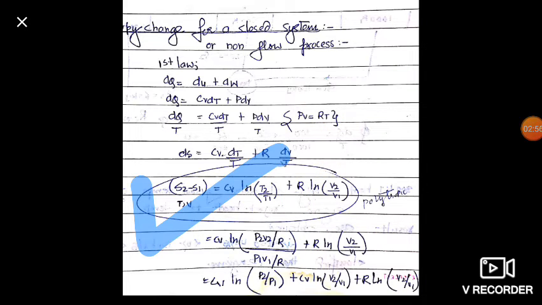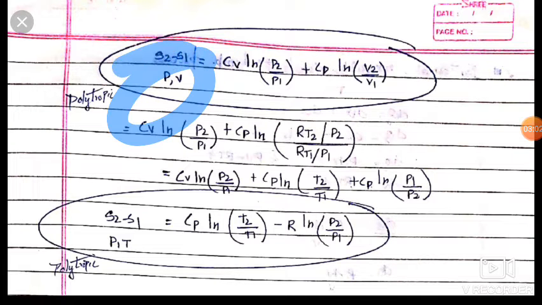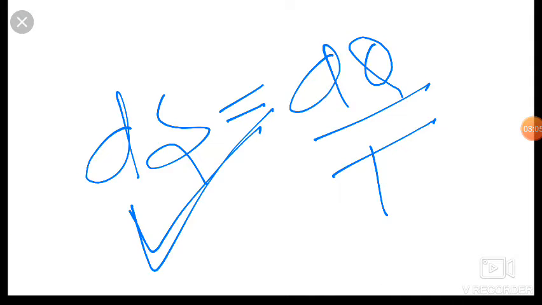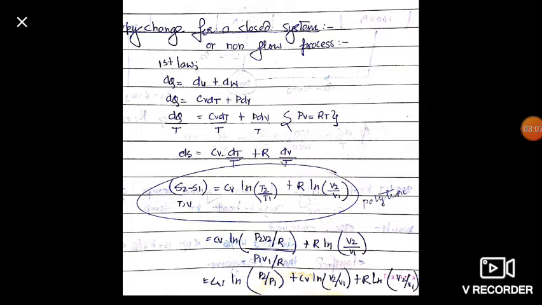Okay friends. Dear friends, if we want to write this equation in terms of pressure and volume, then we know that pv is equal to RT. So friends, cv ln, we write T2 is equal to p2 v2 upon R, and T1 is equal to p1 v1 upon R from pv is equal to RT, and then this equation remains same here.